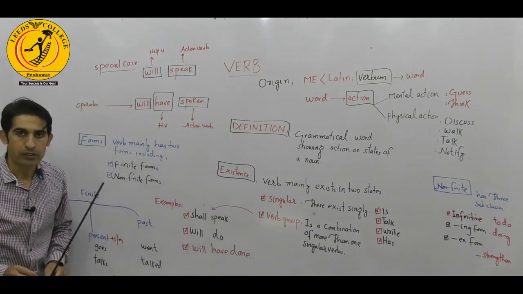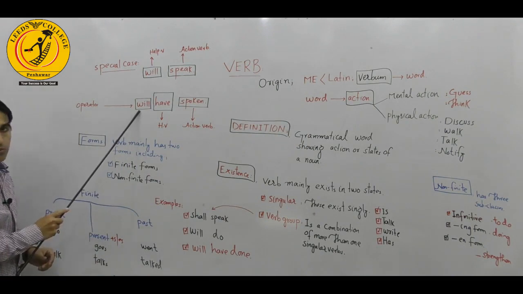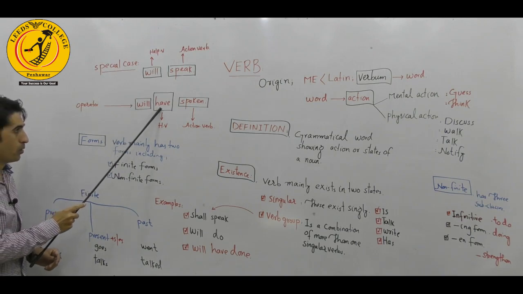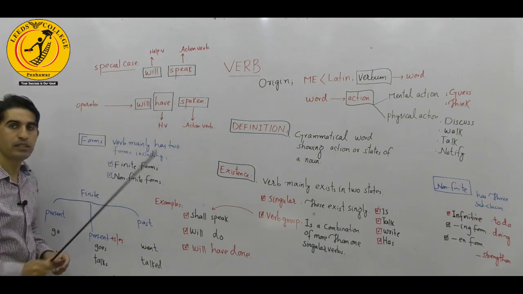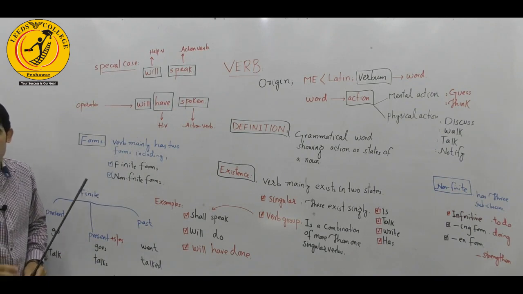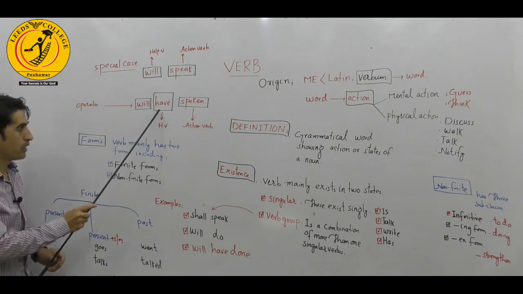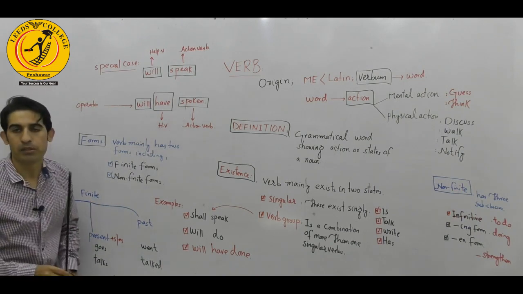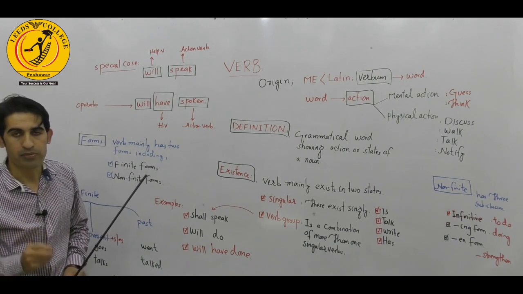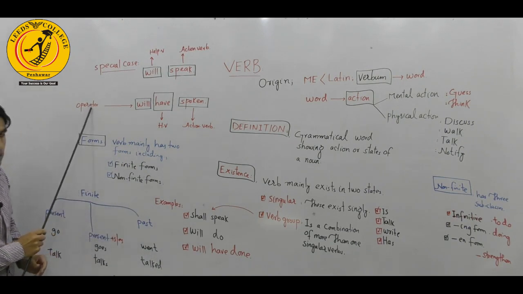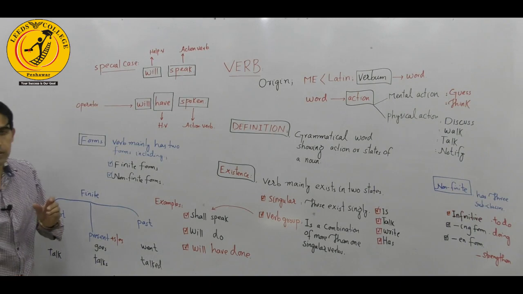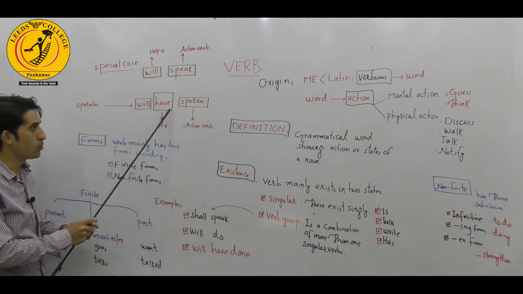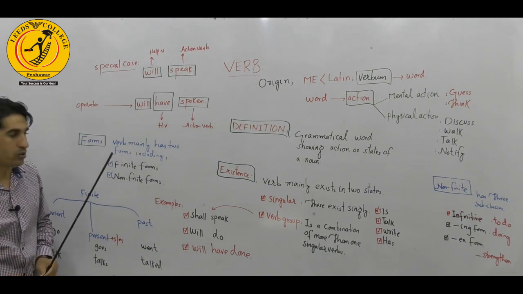In this special case, although we have two helping verbs, we have helping verbs and we have the action verb. Remember, in this case, the first helping verb is called the operator, the second one is called the helping verb, and the third will be called the action verb. But we have a fundamental question right here: why is the first helping verb called operator? The reason is that it operates the second auxiliary verb, or it puts the sequence of the second auxiliary verb within the verb phrase or the sentence.